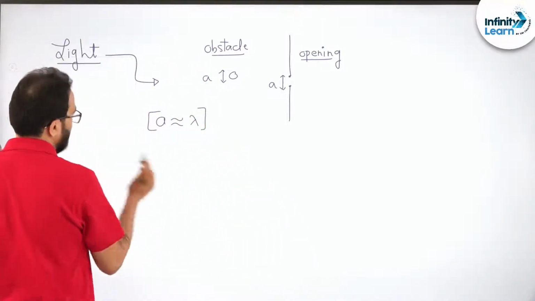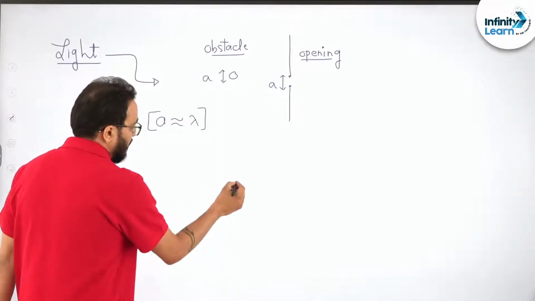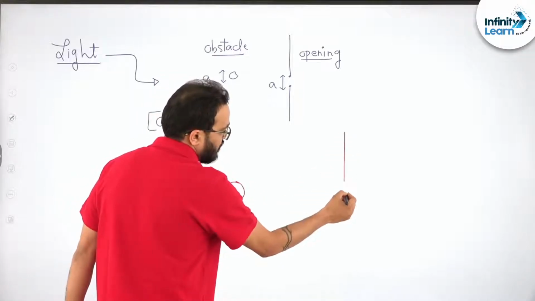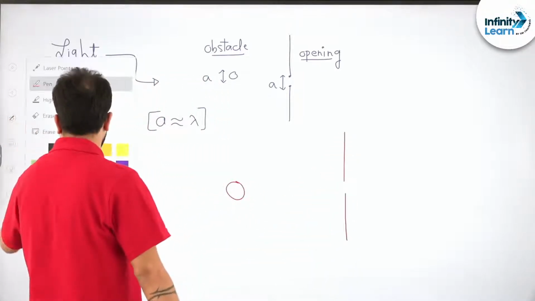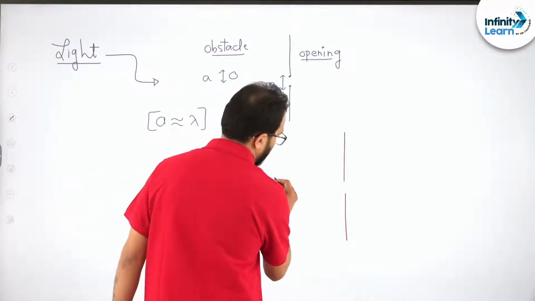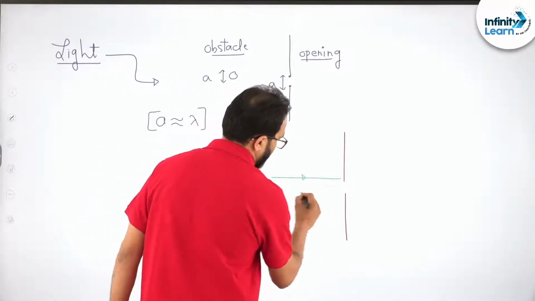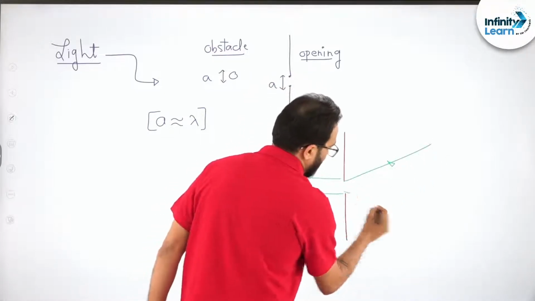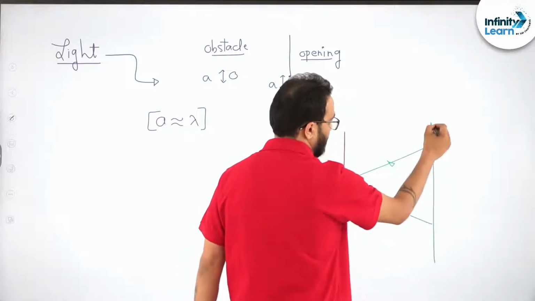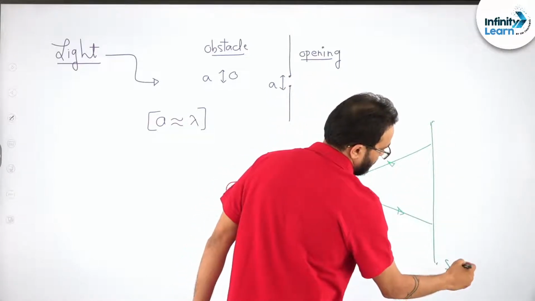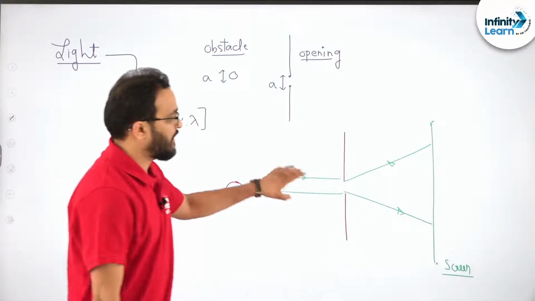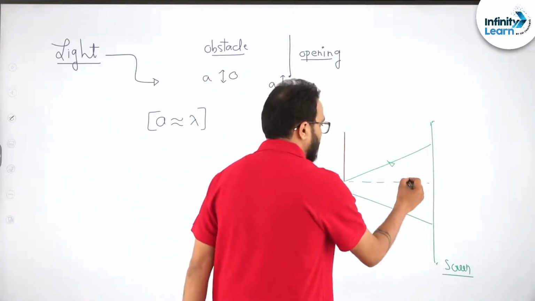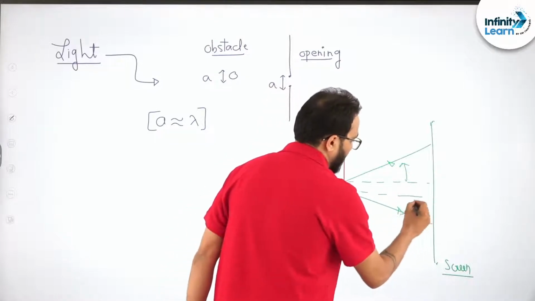Now you will say, sir, this is not anything new. Understand, when the object's dimensions or the dimensions of the opening are very small, the light will come like this, and it bends around the corners. Suppose this is the screen. So what will happen? It will bend around the corners. This should be the path of the light, but it bends.